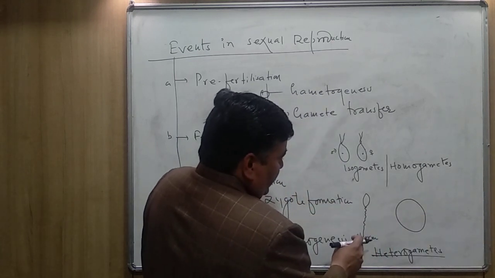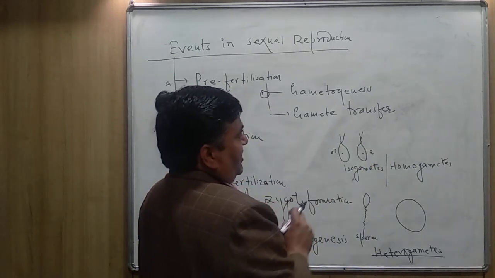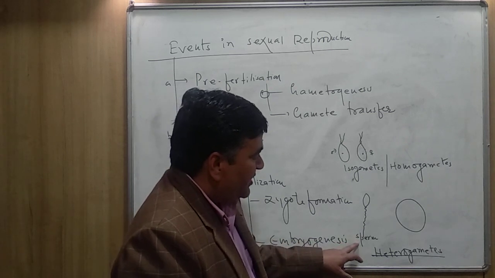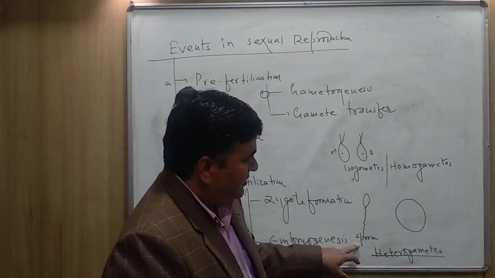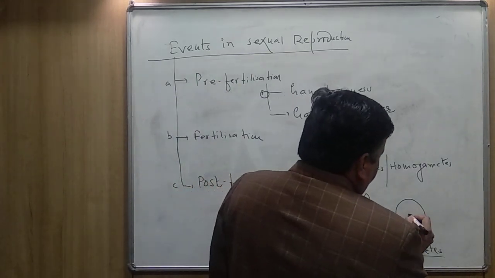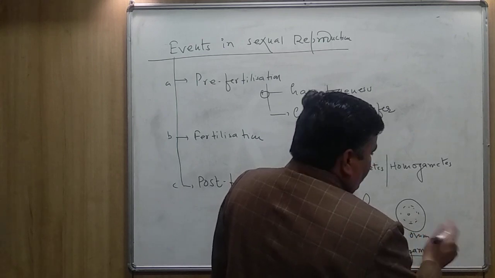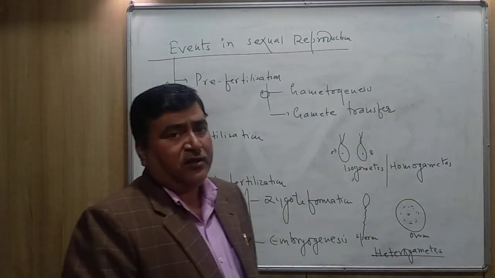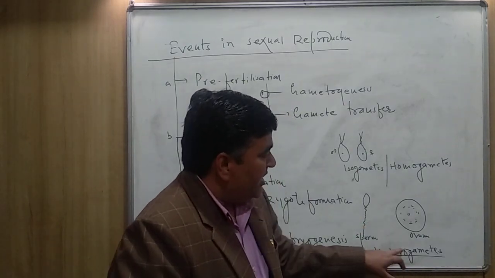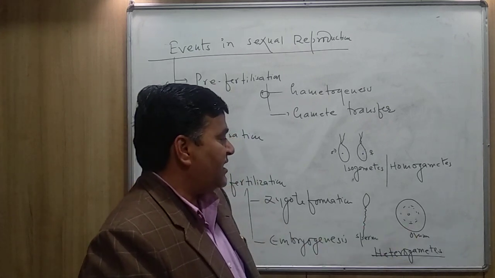In this case, the male gamete is motile. Here, both the gametes are motile, means they can move. But here, the male gamete is motile. You can see the sperm is motile, it can move. But the female gamete is non-motile. The ovum does not move. It is stationary. So, these two non-identical gametes are collectively called heterogametes.